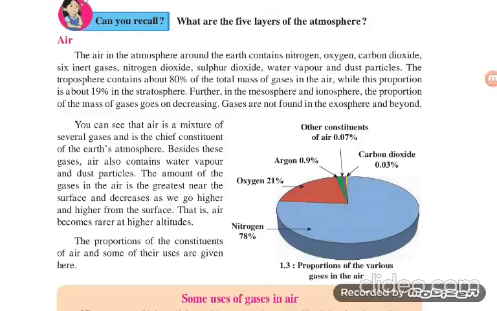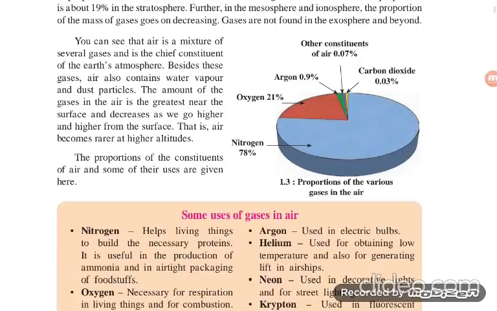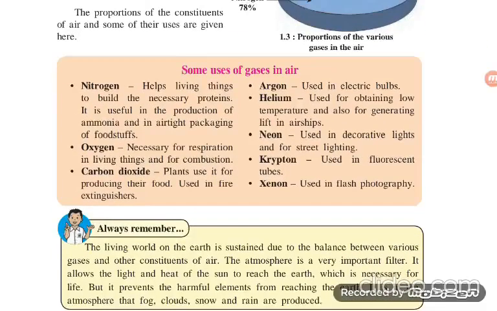Look at the diagram: the proportion of concentration of air and some of its uses are given here. You have to draw this diagram 1.3 in your notebook. Nitrogen 78%, oxygen 21%, argon 0.9%, other constituents of air 0.07%, carbon dioxide 0.03%. Now it has increased also. When the book was published, it was written that carbon dioxide is 0.03. Now it has increased to about 0.035, whatever.